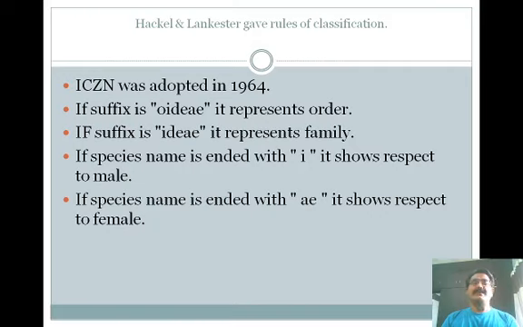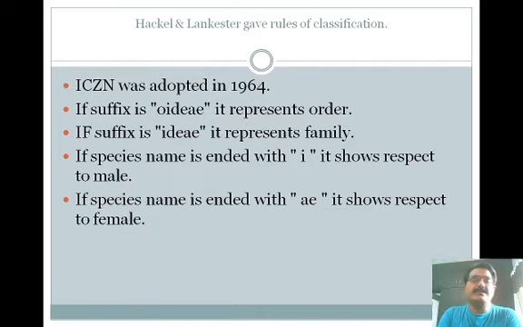Hackles and Langston gave rules of classification. The International Code of Zoological Nomenclature was adopted in 1964. Why? Because in different regions different languages or different systems were used for nomenclature, and therefore confusion would be made. To avoid such confusion, the International Code for Zoological Nomenclature was adopted universally in 1964.